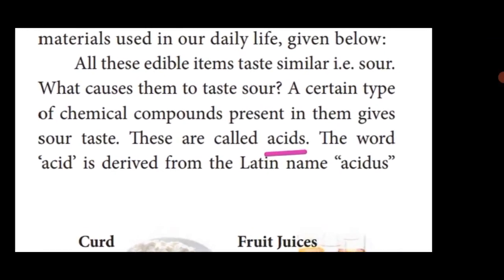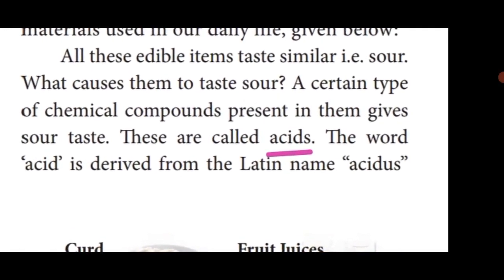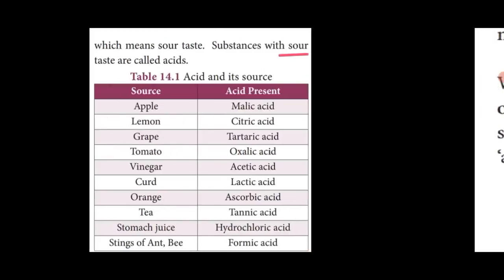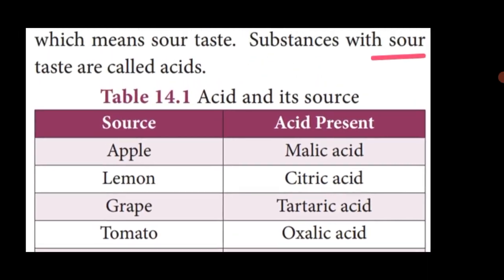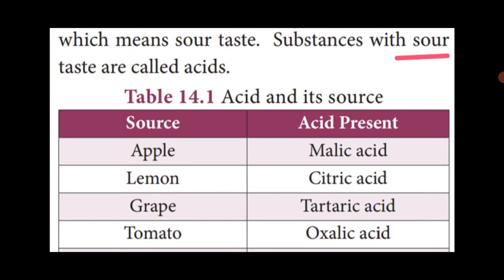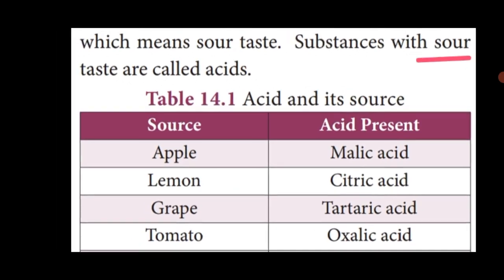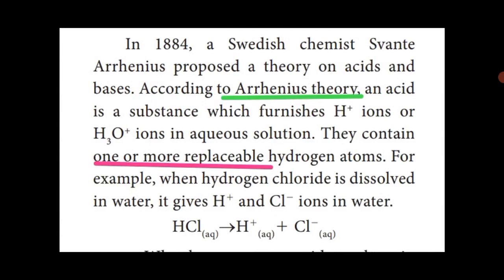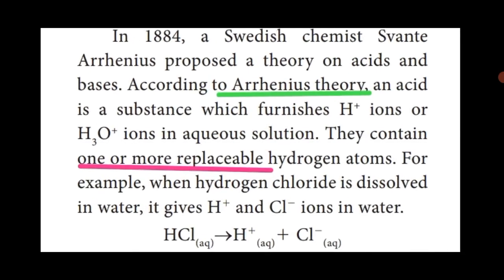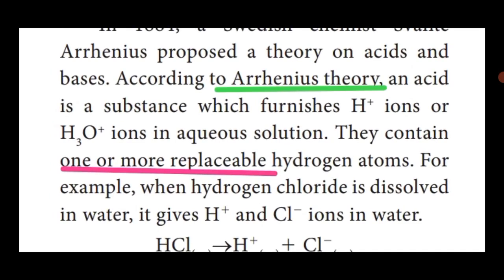Acid is a sour taste substance. All sour taste substances are called acids. According to Arrhenius theory, acid is a substance which furnishes H plus ions or H3O plus ions in aqueous solution. This is the acid definition. All acids give what taste? Sour taste.